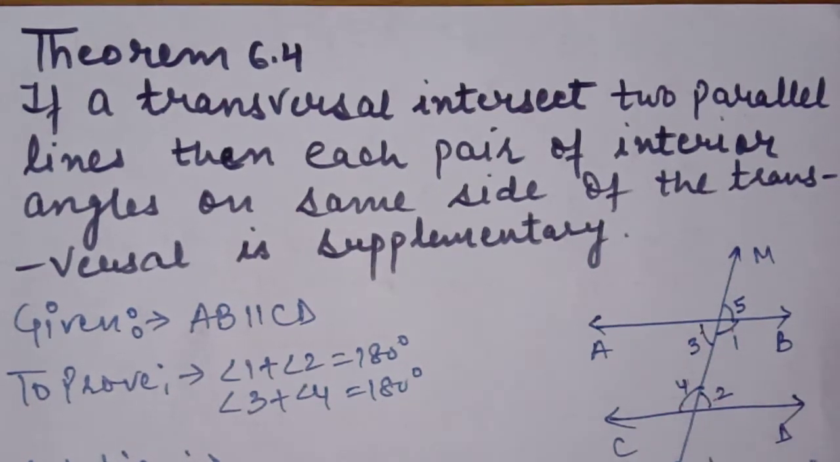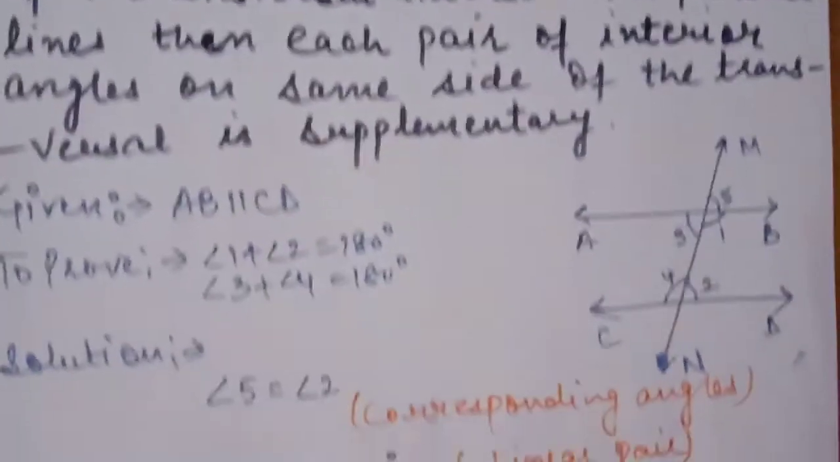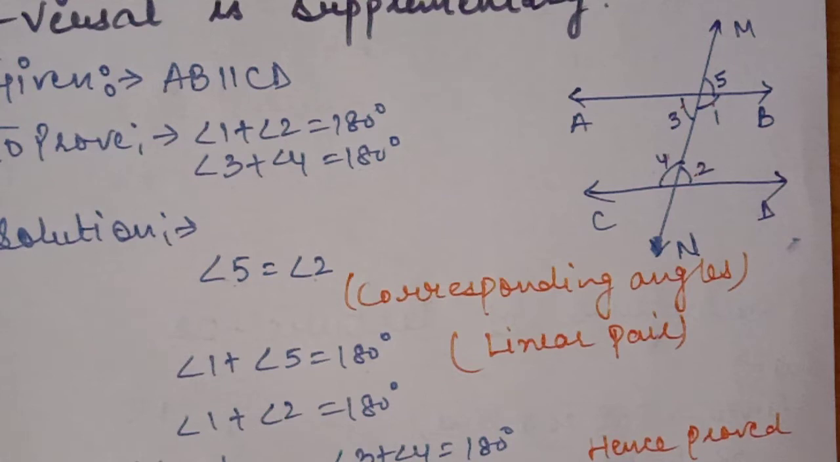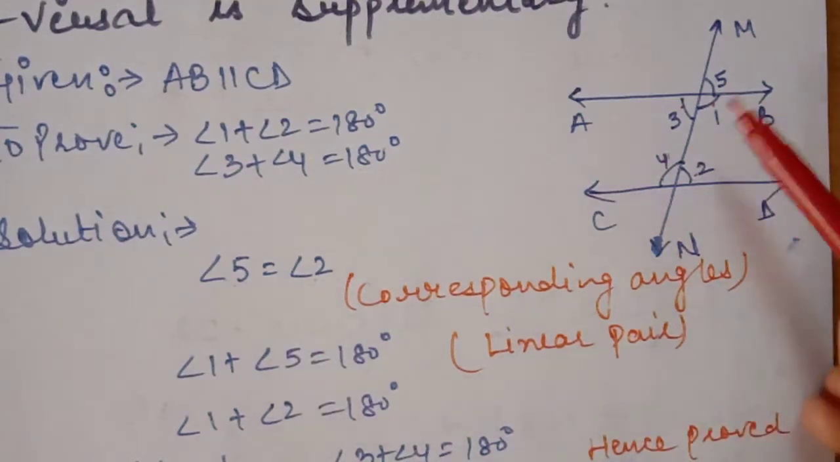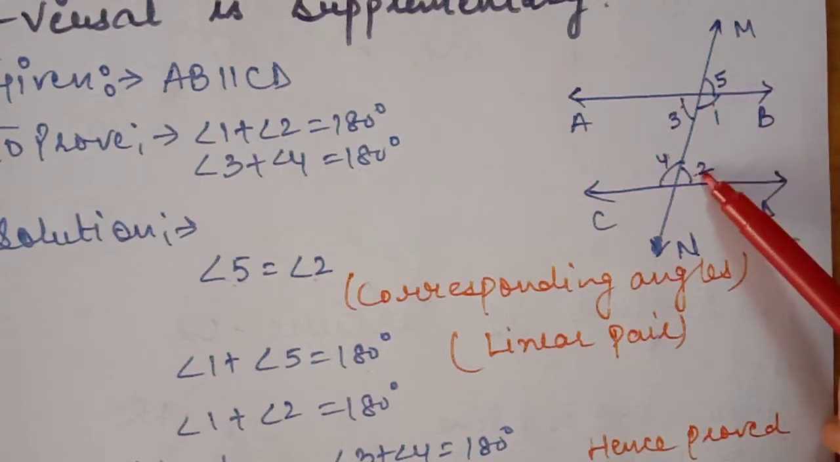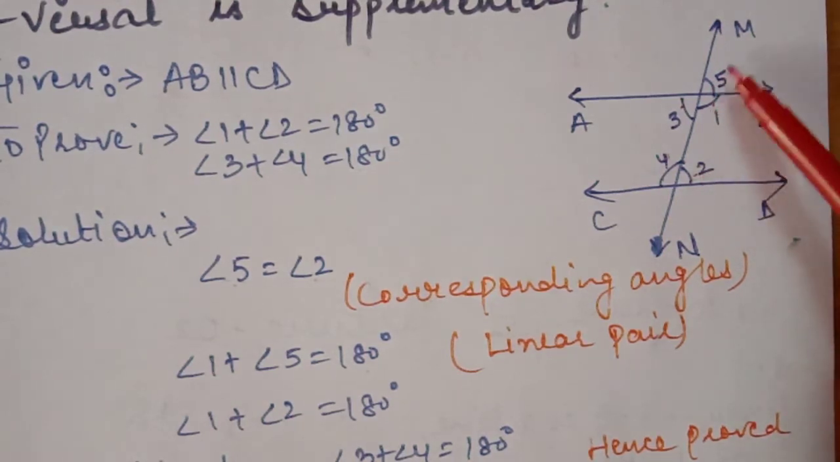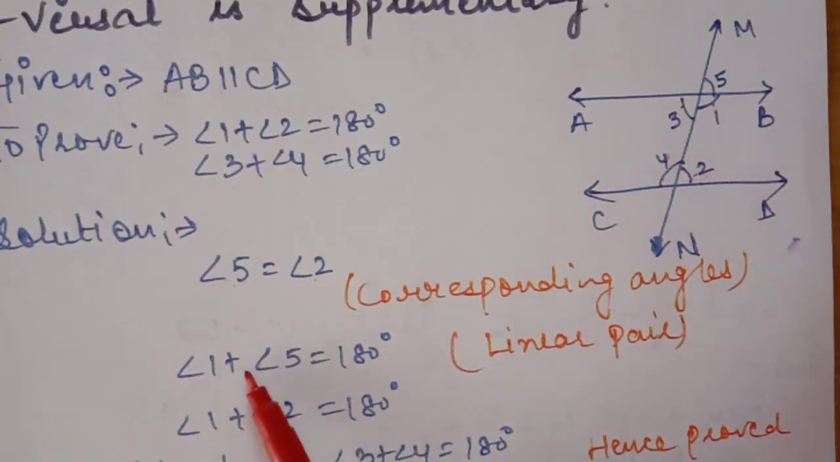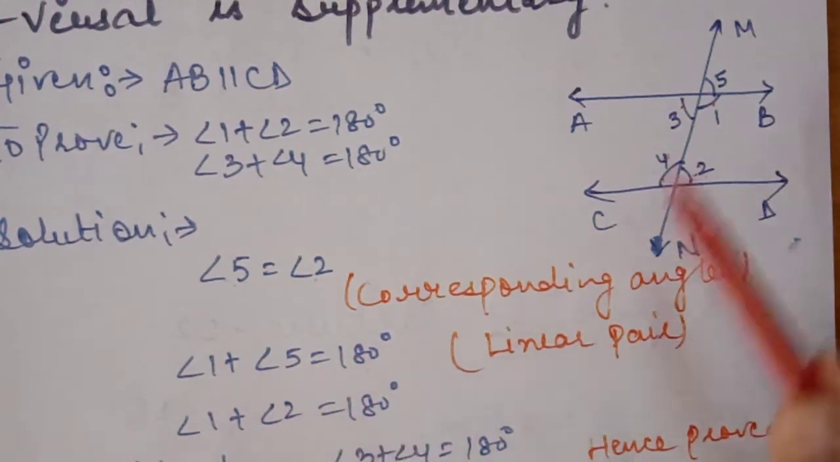So we can go with different properties like corresponding angle, alternate interior angle, linear pair, vertically opposite. So first of all, I took corresponding angles. Angle 2 and angle 5 are equal to each other because they are corresponding angles. Angle 5 and angle 1, they are a pair of linear angles. So angle 5 plus angle 1 is 180 degrees. 1 plus 2 is also 180 degrees.